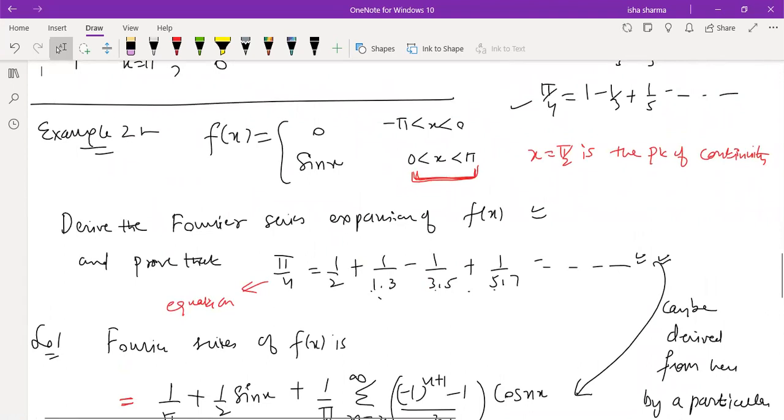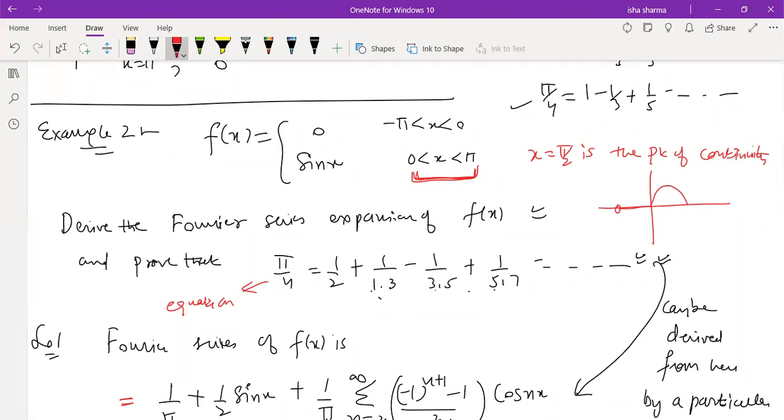If some of you are finding trouble in knowing whether the function is continuous at a particular point or not, you draw the graph of that function. From minus pi to 0, the function value is 0. This is the graph. And from 0 to pi, the function graph is the same as sine x. So it is going to be like this. This is the graph of the function.